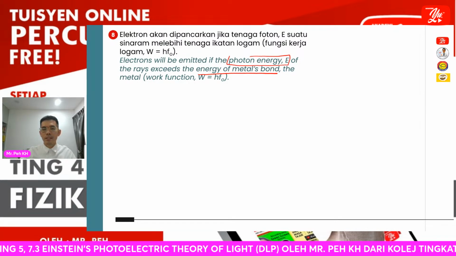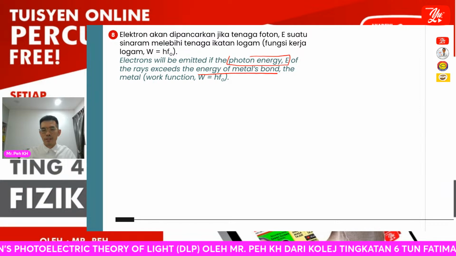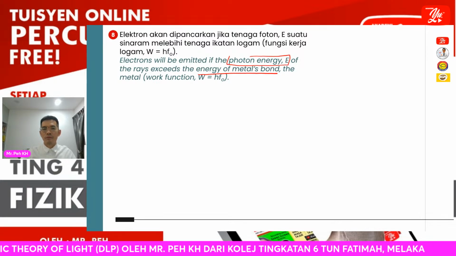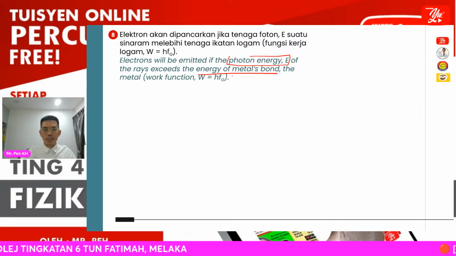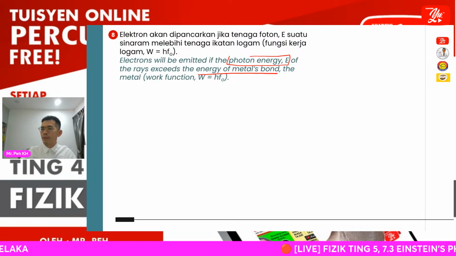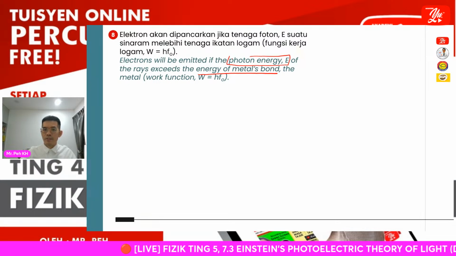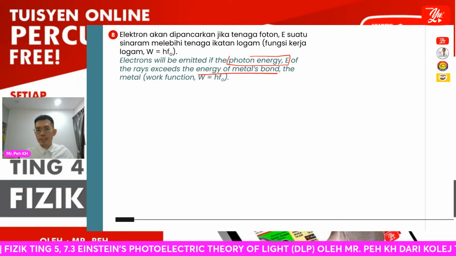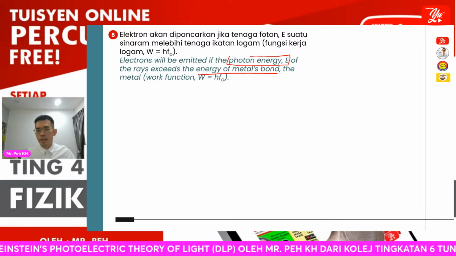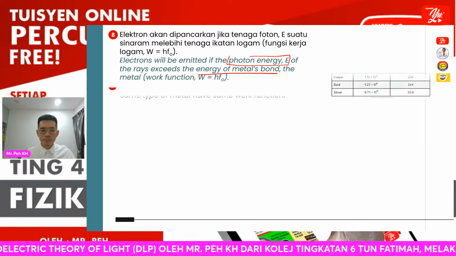That means if the photon energy provided is just enough to overcome the metal bond, the electron only gains the work function and is still not able to move freely with speed from the metal surface. It will just be able to release itself and stay at the metal surface.